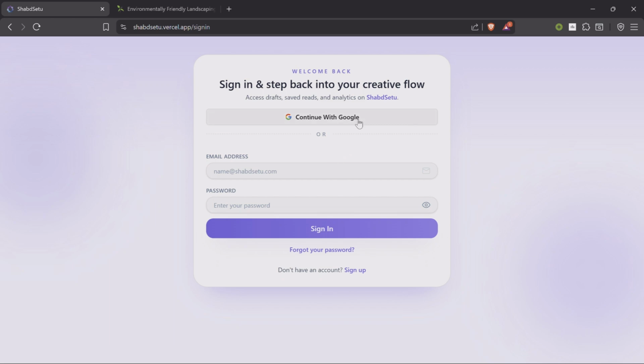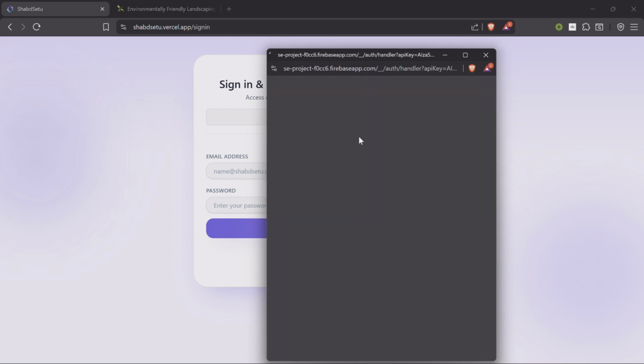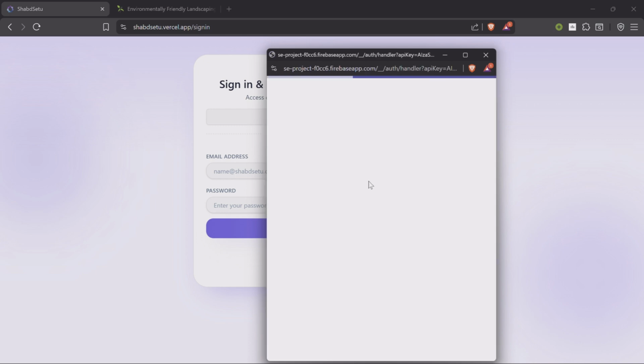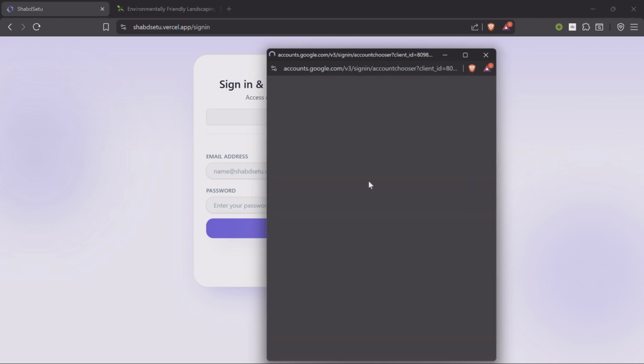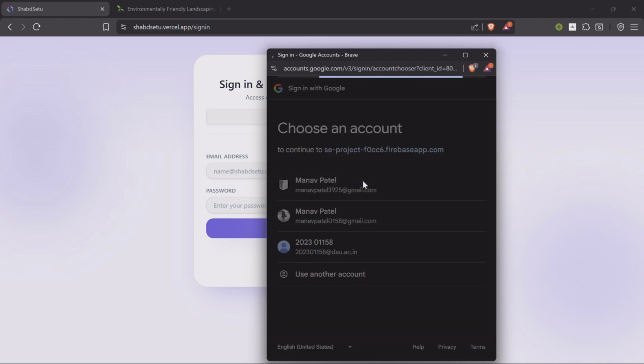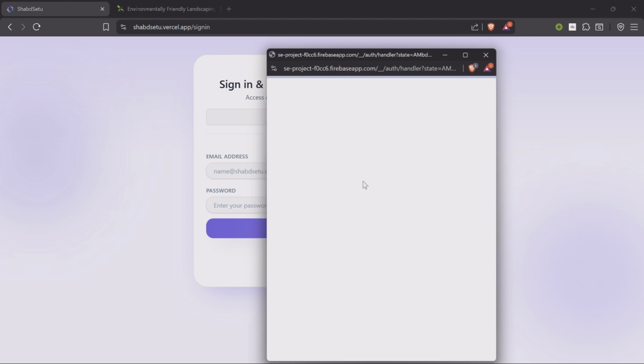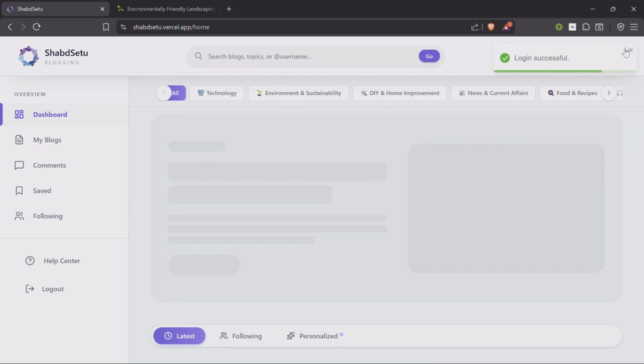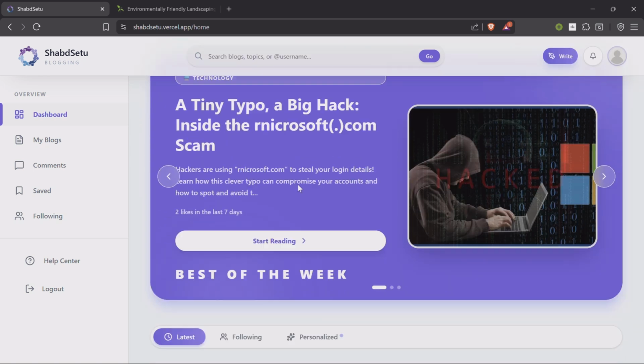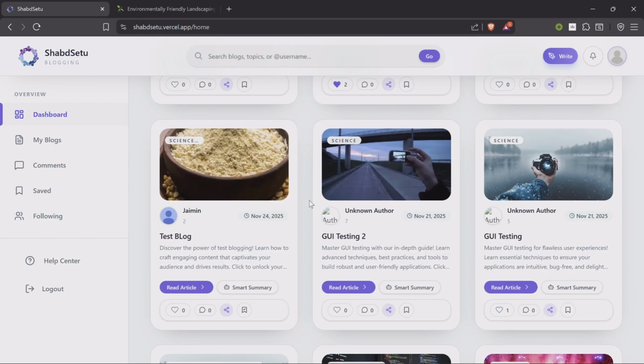I can continue with Google first, and let's log in with one of our Google accounts. I have selected my account, which is already registered on this website. So I have successfully logged in. Now I can see all the options, right?